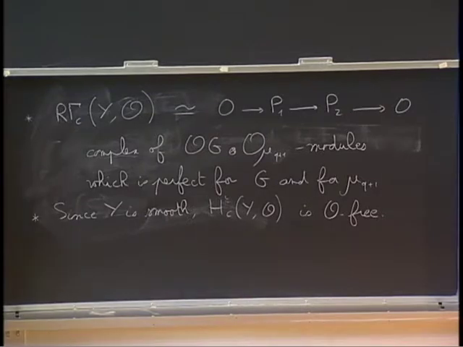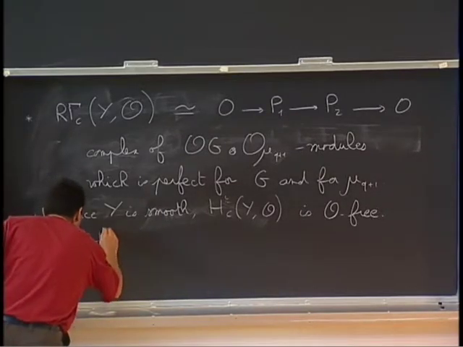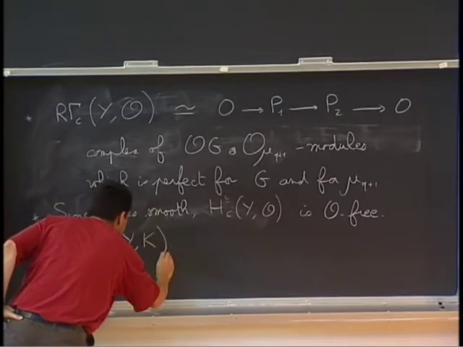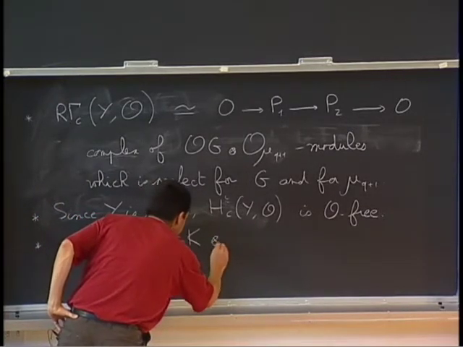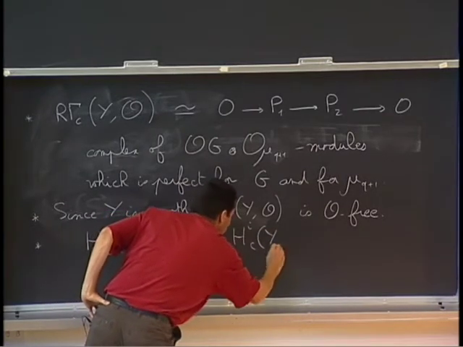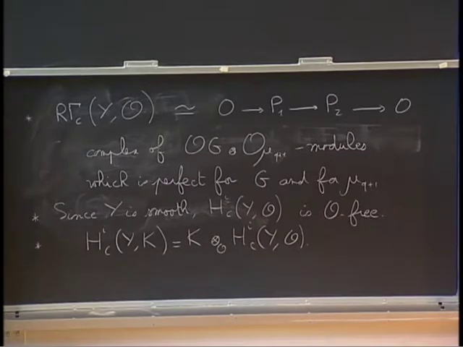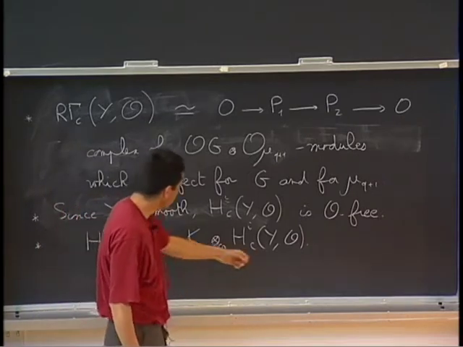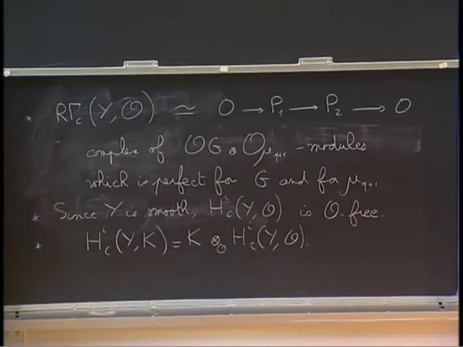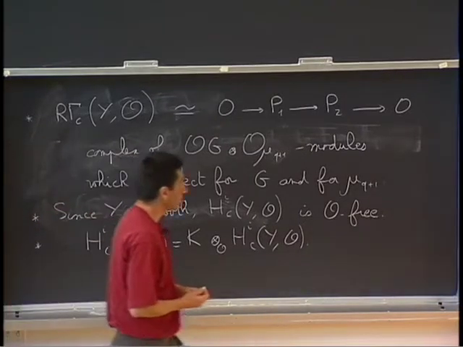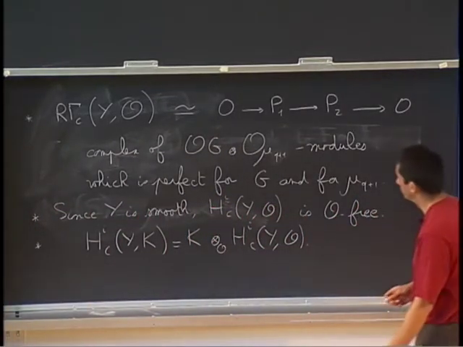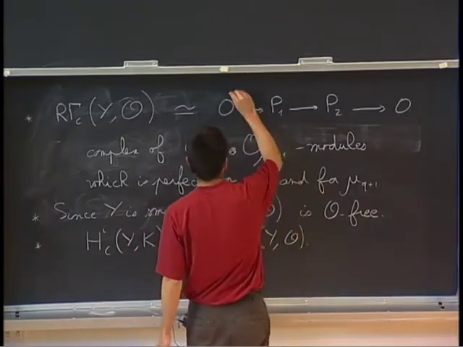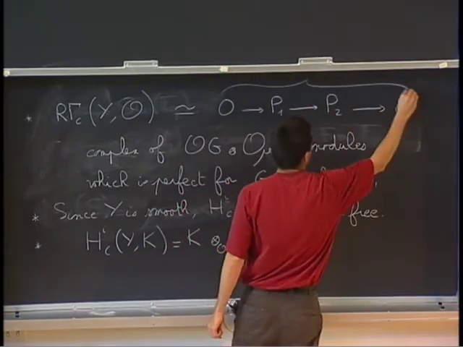Another fact is that, in fact, I don't know if it's a consequence of this, but maybe this is just the definition. In fact, the cohomology of Y with coefficient in K is just the extension of scalars of the cohomology over O. Well, okay, but we have many informations about the cohomology over K, and because of this O freeness, we will be able to get information about over O. So the first thing to do, let me call this complex C.